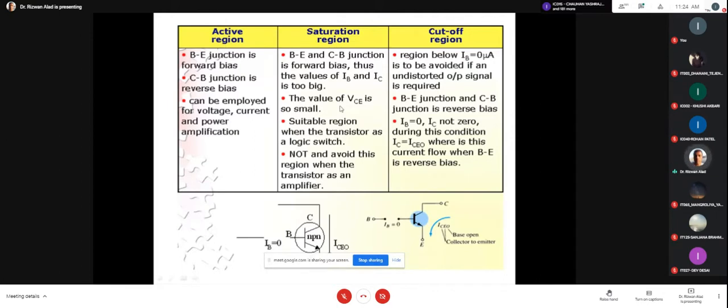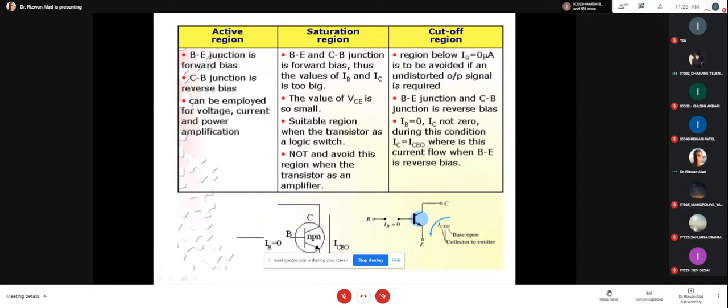Suppose VBB and VCC are such that emitter junction and collector junction both become forward biased, the transistor comes into saturation. And in the worst case, whenever both junctions are reverse biased, there is cutoff region. Is that clear? So based on the values of VBB and VCC, the emitter junction and collector junction biasing is decided, and accordingly the operation of the transistor may be active, saturation, or cutoff.